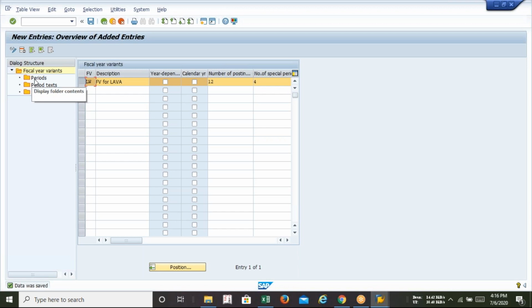Dear sir and dear ma'am, you can see on the left side there are 3 tabs, I mean 3 folders: period text and shortened fiscal year. So first I'll be doing this one. Okay.